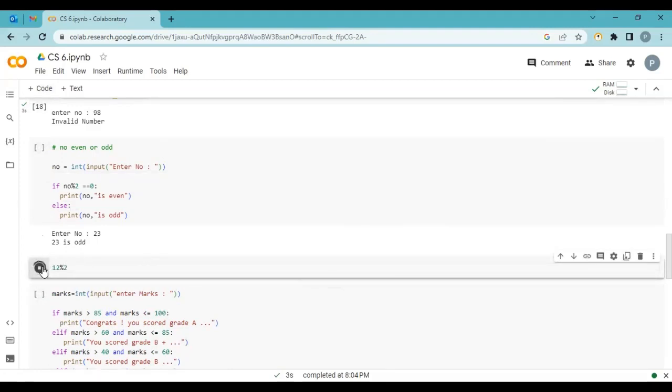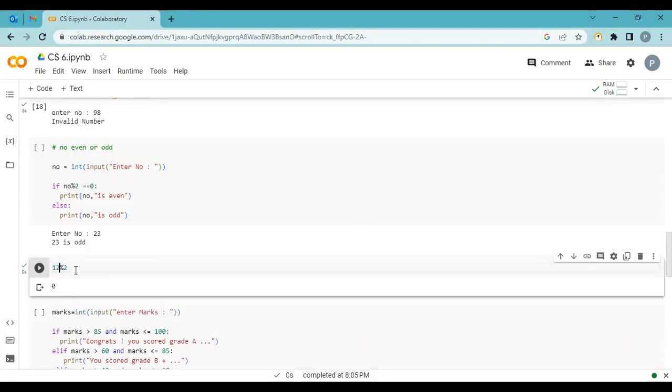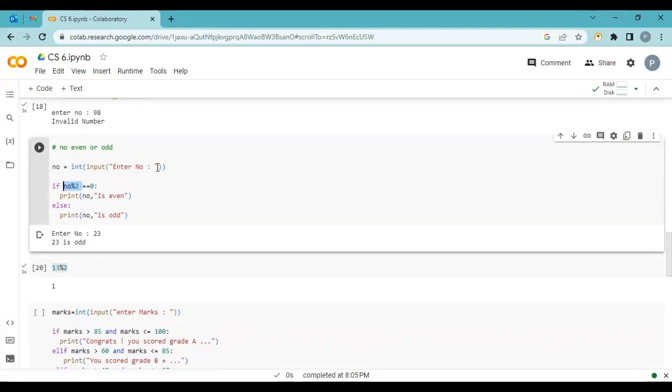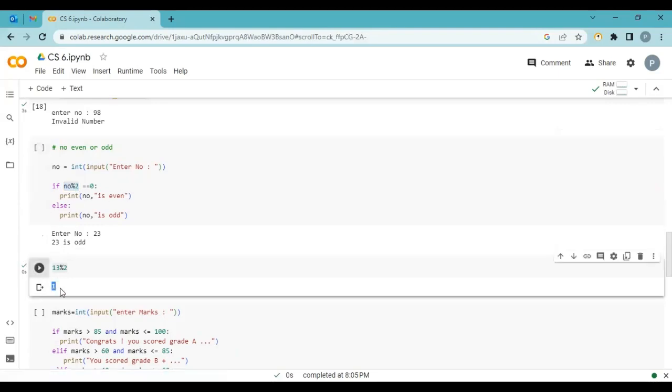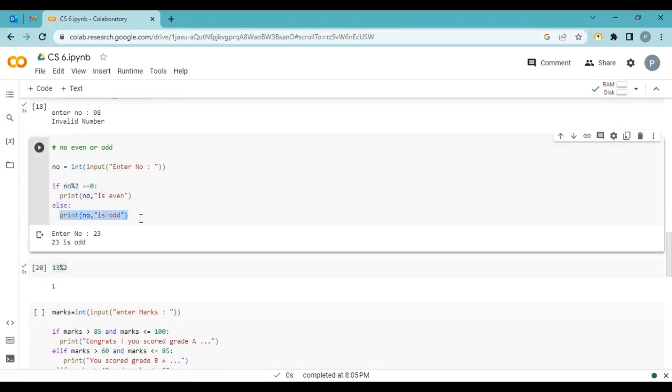We see here 12 divided by 2. Let's see, the remainder is 0 because 12 is an even number. And let's say 13. So it is a common practice to find whether a number is odd or even. I am applying the same condition here. Now we ask the user to enter a number. Suppose the user enters 13. The formula is 13 modulo 2. If this equation returns 0, we say the number is even. And if this equation does not return 0, the number is odd, so it goes to the else part and prints number is odd.